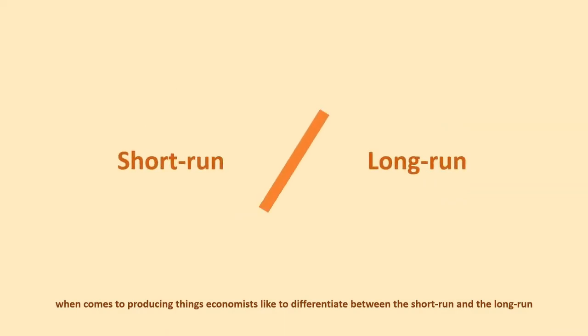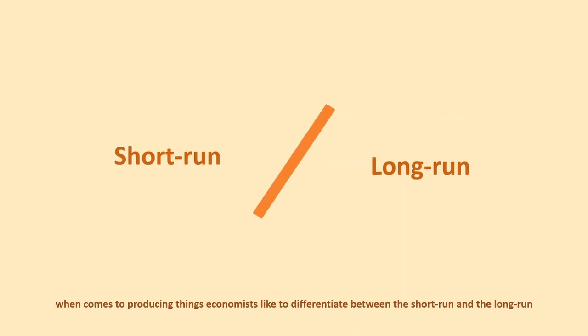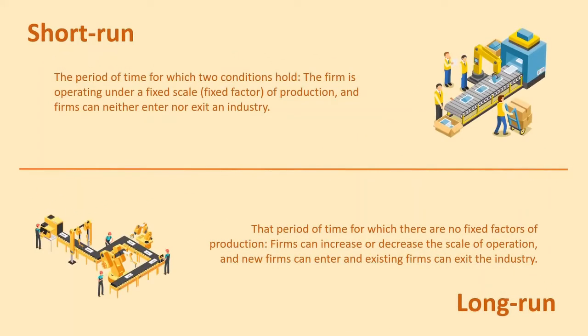Now, when it comes to producing things, economists like to differentiate between the short run and the long run. Short run is the period of time for which 2 conditions hold: the firm is operating under a fixed scale or fixed resources, and firms can neither enter nor exit an industry. Long run is that period of time for which there are no fixed factors of production. Firms can increase or decrease the scale of operation, and new firms can enter and existing firms can exit the industry.